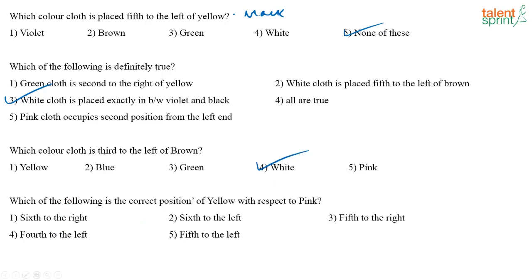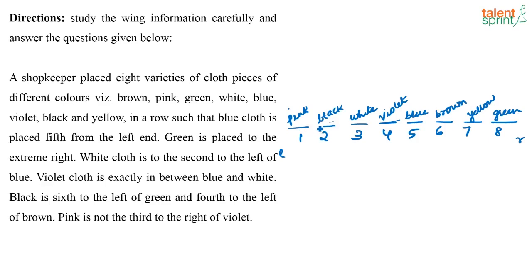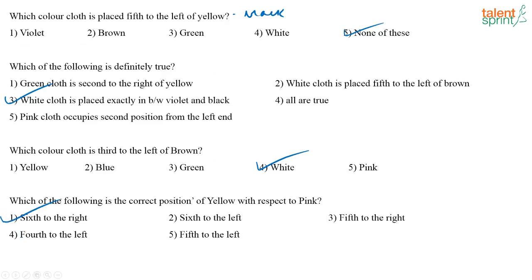Which of the following is the correct position of yellow with respect to pink? So what is the position of yellow with respect to pink? 1, 2, 3, 4, 5, 6th. 6th to right. Option 1. So these are your answers for the questions. The second one answer is 3, third one answer is 4, and the last question answer is 1.